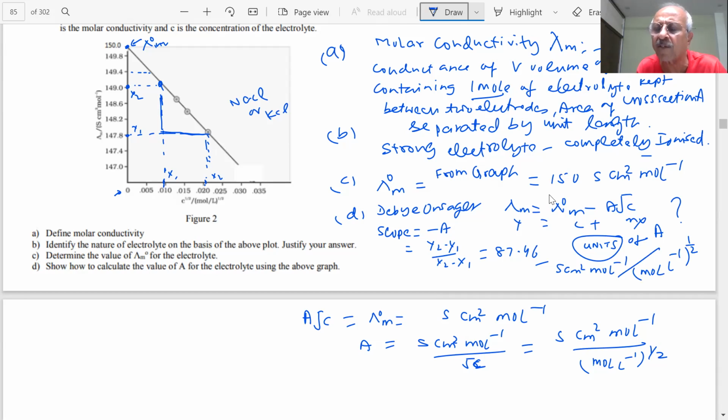Now you can simplify it. This is the complete answer, students. In the paper, this is how you have to write it. Any doubt, students?